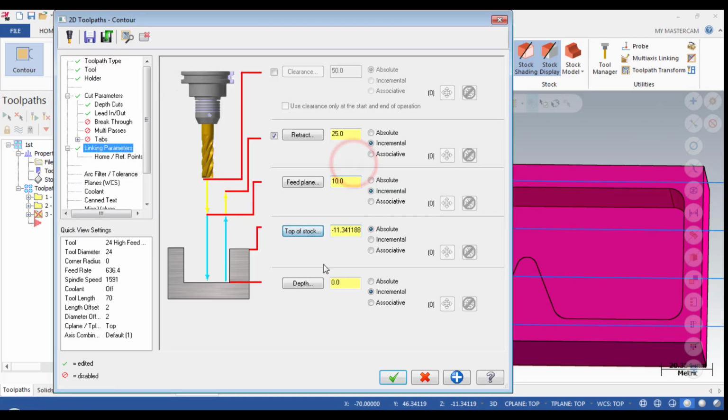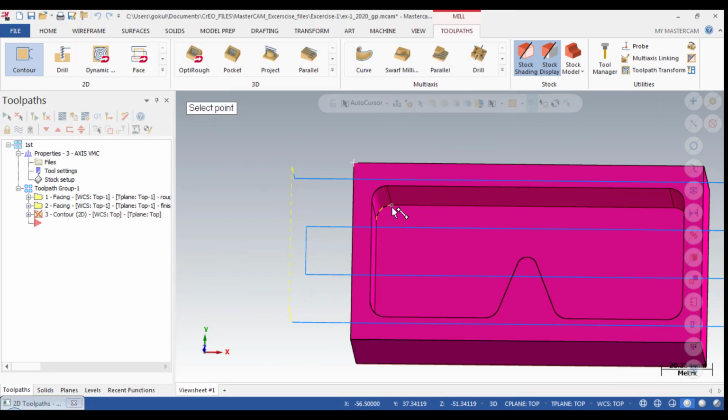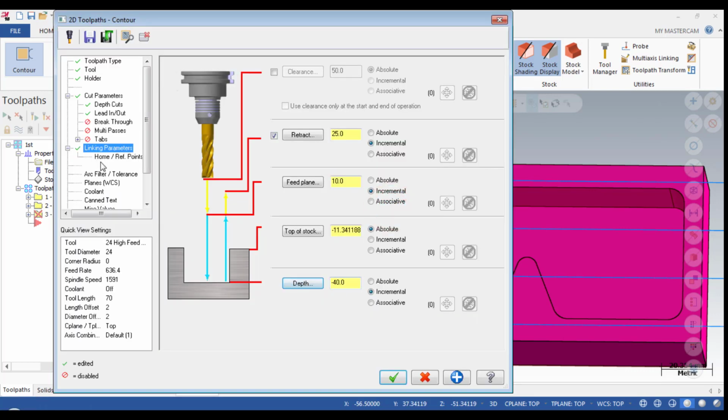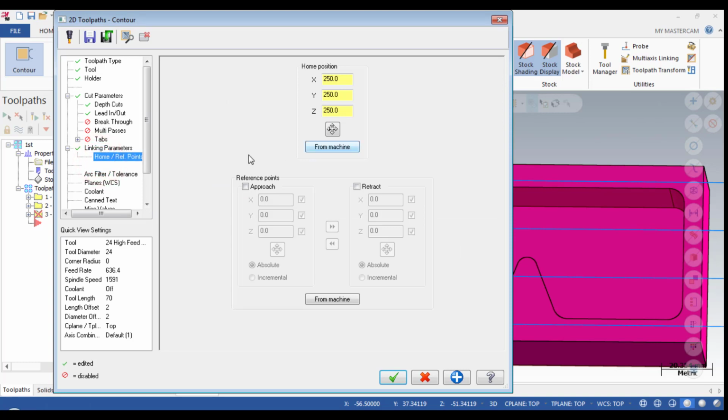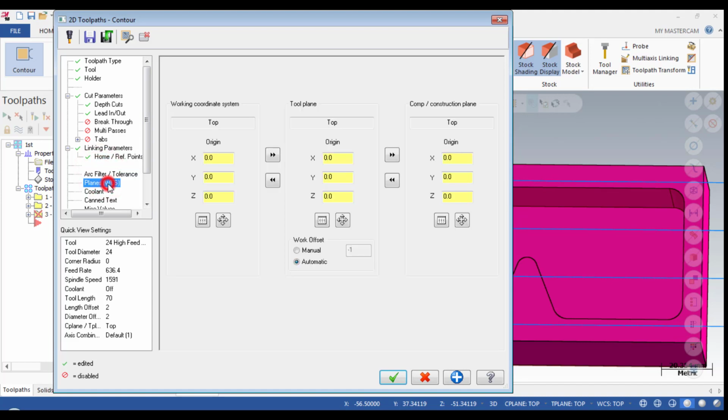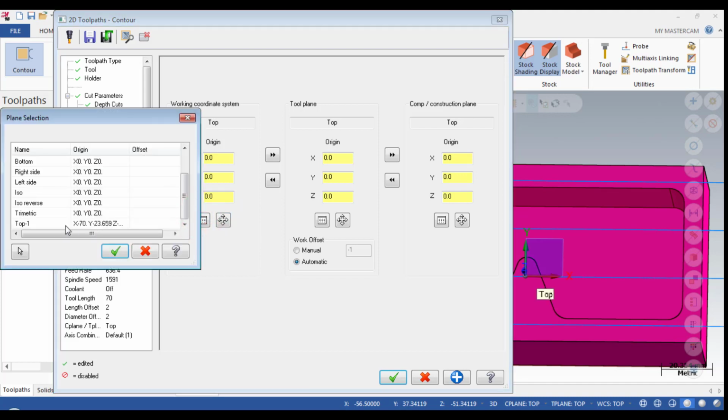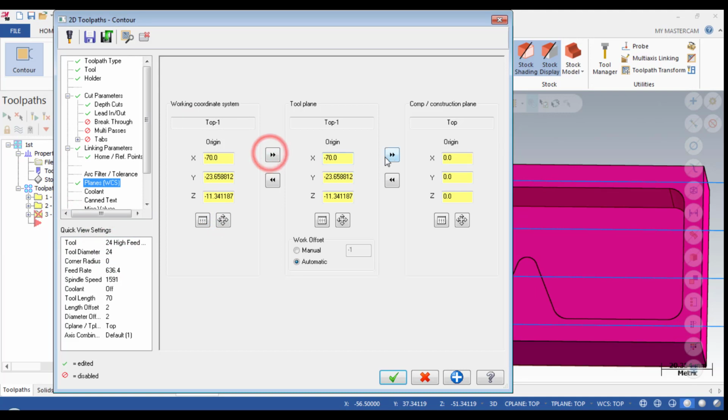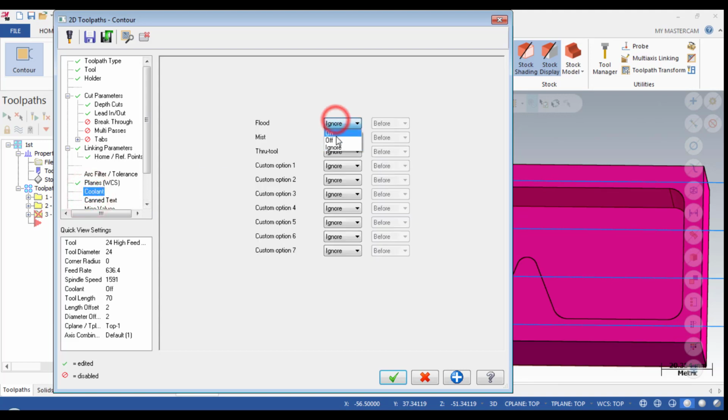In the linking parameters, I will select top of the stock and give the depth, which is -40. The home position will be taken from the machine. In the plane WCS, we have to ensure that we use the same work coordinate system that we set up in the first operation.